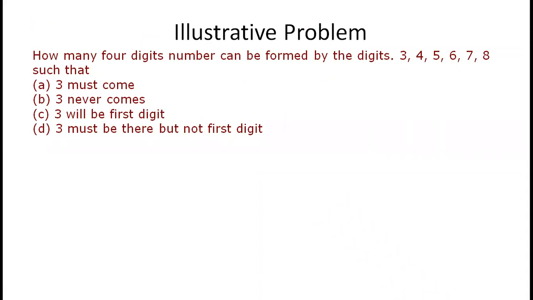How many four-digit numbers can be formed by the digits 3, 4, 5, 6, 7, 8, such that: 3 must come, 3 never comes, 3 will be the first digit, 3 must be there but not as the first digit.